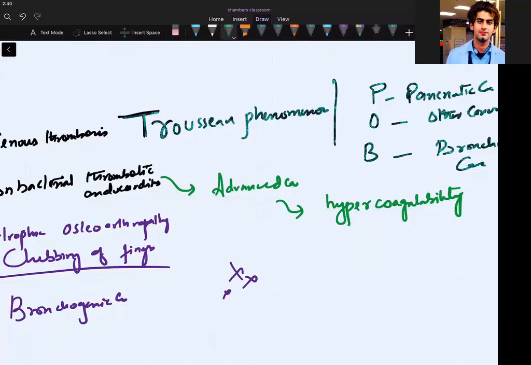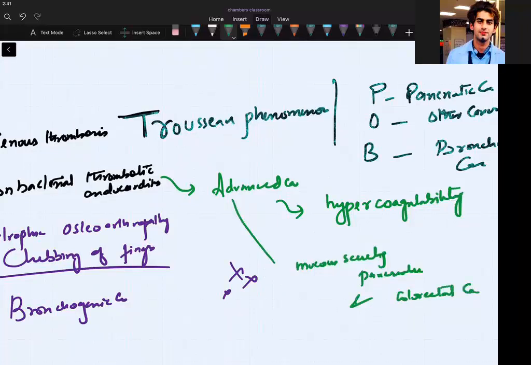By the way, who is producing this in advanced cancers? Which type? Again, mucin secreting pancreatic and colorectal carcinomas. You will see this in mucus secreting pancreatic and colorectal carcinomas.